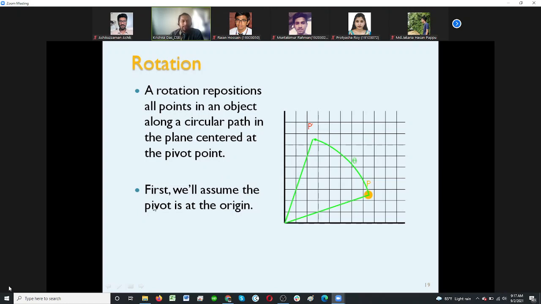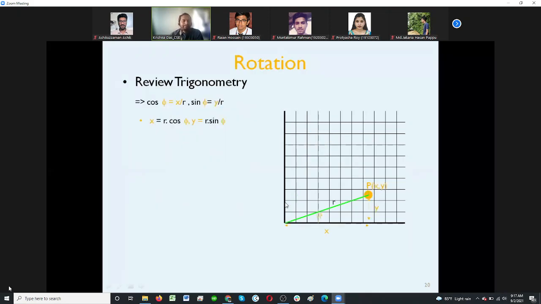So at first we'll assume that the pivot point is at the origin. On the basis of that, when you do a theta degree rotation, a positive rotation, it creates a circular path to the new position. Now this theta degree, we have said cos theta, minus sin theta, sin theta, cos theta. Now how can we generate that from the new position to the old position?